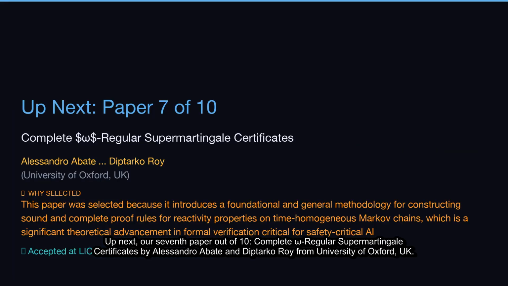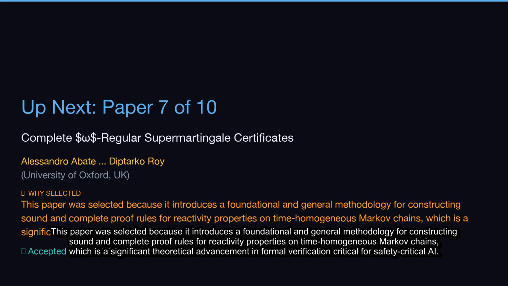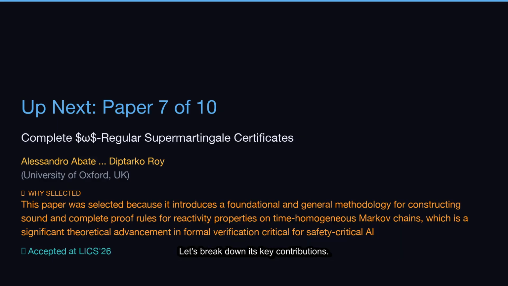Up next, our 7th paper out of 10, Complete Omega-Regular Supermartingale Certificates by Alessandro Abate and Diptarko Roy from University of Oxford, UK. This paper was selected because it introduces a foundational and general methodology for constructing sound and complete proof rules for reactivity properties on time-homogeneous Markov chains, which is a significant theoretical advancement in formal verification critical for safety-critical AI. Let's break down its key contributions.